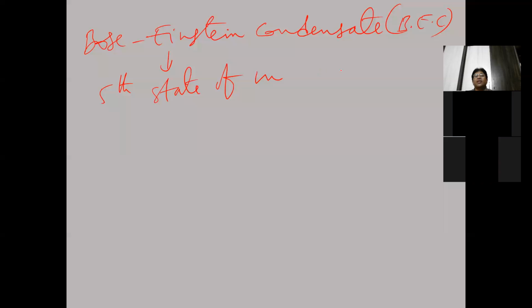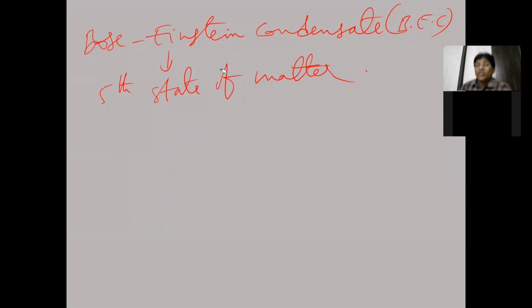This Bose-Einstein condensate exists at extremely low temperatures. At extremely high temperatures, the plasma state exists. At extremely low temperatures, what will exist? Bose-Einstein condensate. It exists in nature at extremely low temperatures.